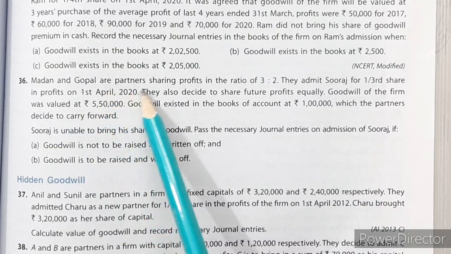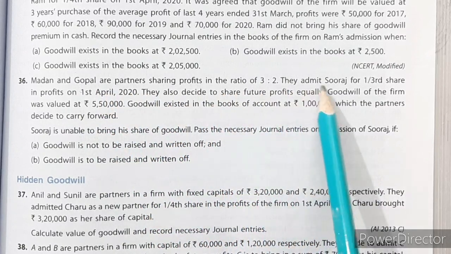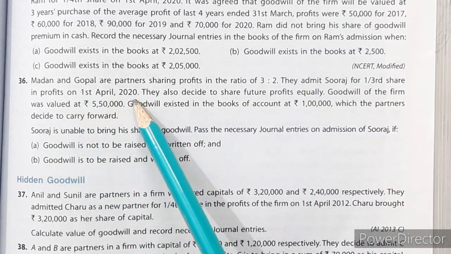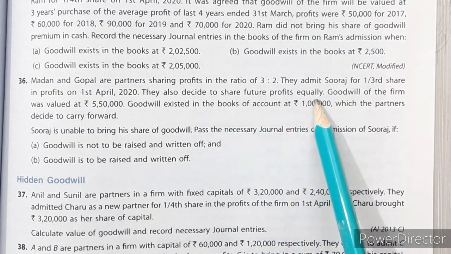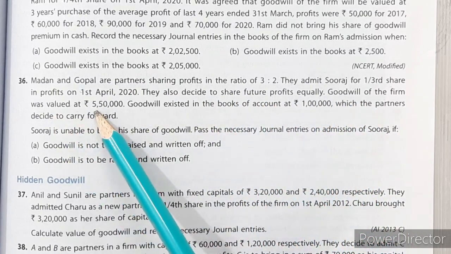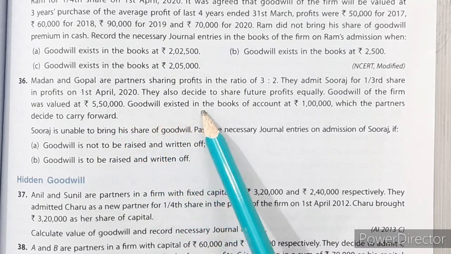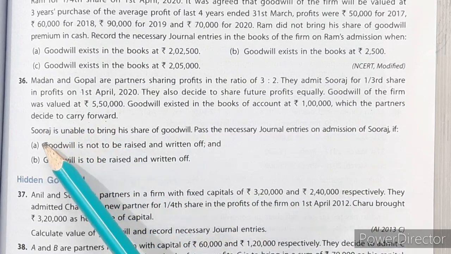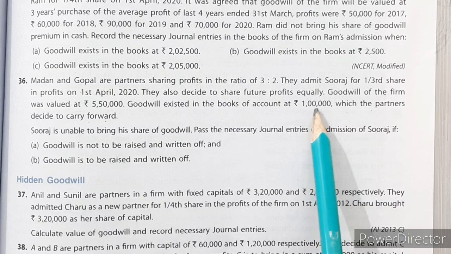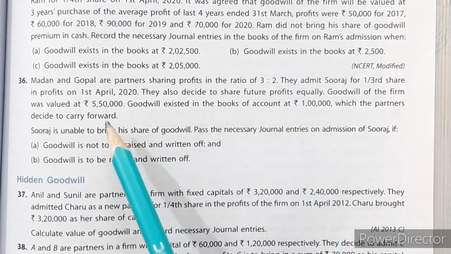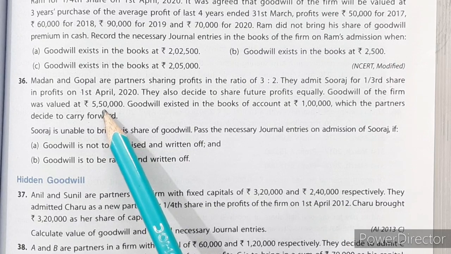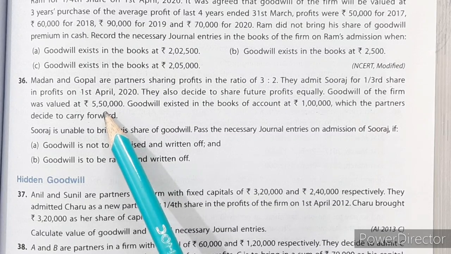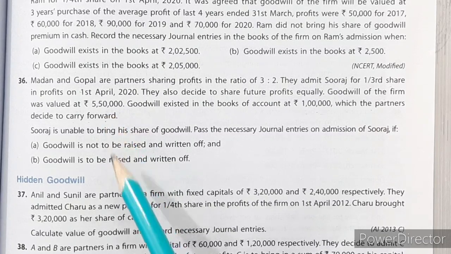Mohan and Gopal are partners sharing profits in the ratio of 3:2. They admit Suraj for 1/3 share in profits on 1st April 2020. They also decide to share future profits equally. Goodwill of the firm is valued at rupees 5,50,000 and goodwill existed in the books of accounts at rupees 1 lakh, which the partners decide to carry forward. Now this means that 1 lakh rupees goodwill should remain in the books, and the remaining value of goodwill, that is 4,50,000 after subtracting 1 lakh from 5,50,000. The treatment for 4,50,000 is to be done in these two cases.